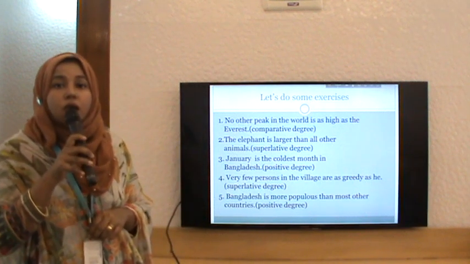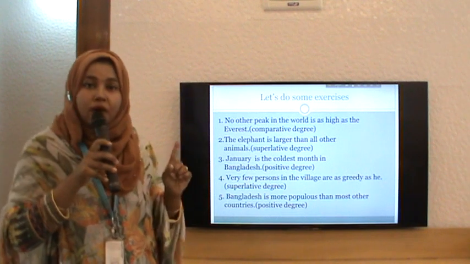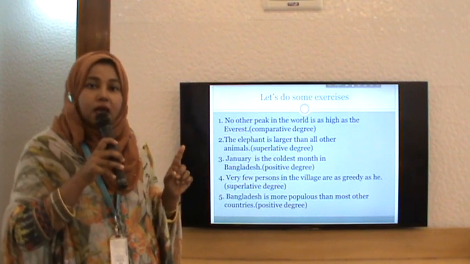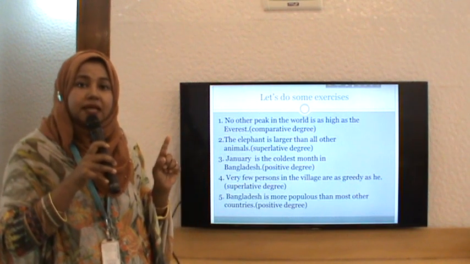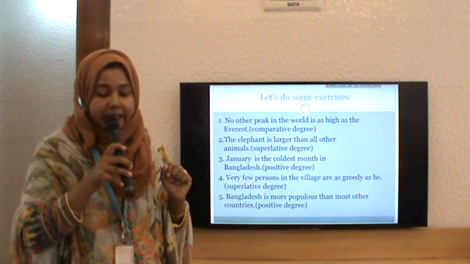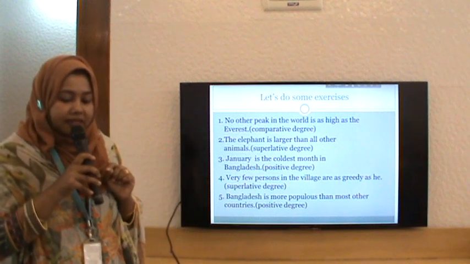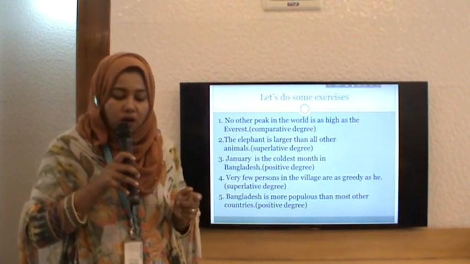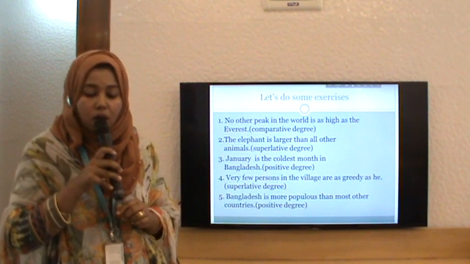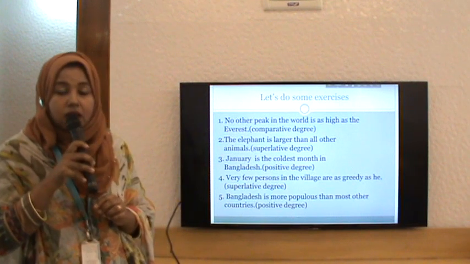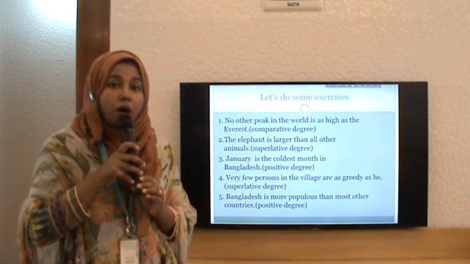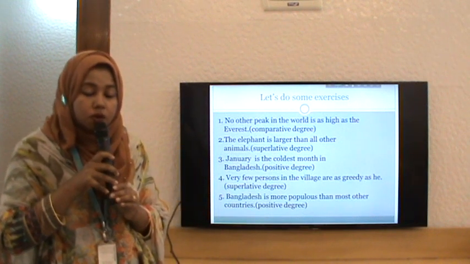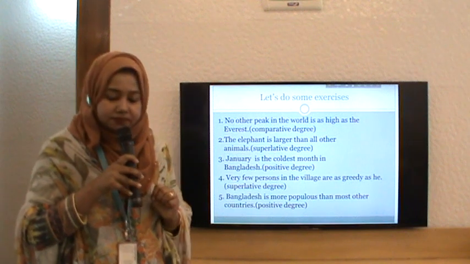Comparative degree. Do you remember? "No other" belongs to group 1. And in group 1 we saw that the comparative degree should be with "than any other." And number 2, the elephant is larger than all other animals. "Than all other." So superlative degree. When I said "than all other" in superlative degree, can we use "of all"? So it belongs to group 3.